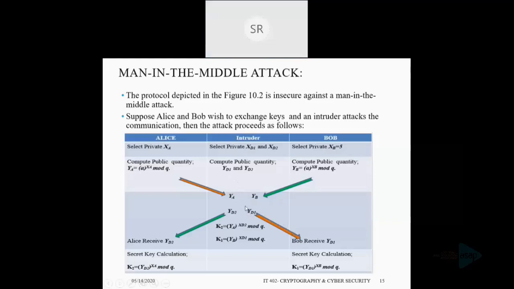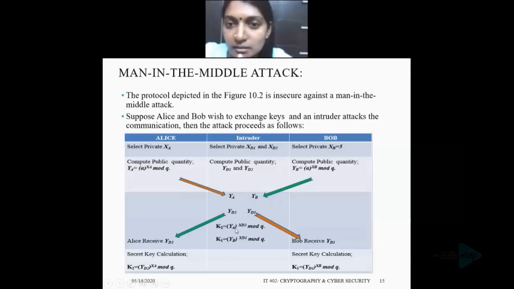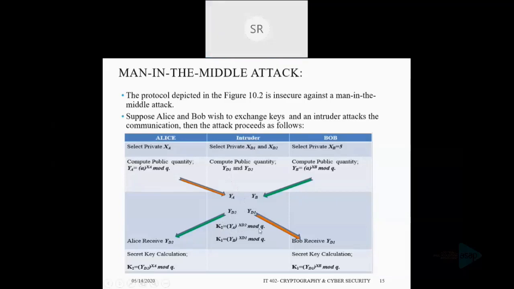At the same time, he also calculates a key K2 that is equal to YA raised to XD2 mod Q.